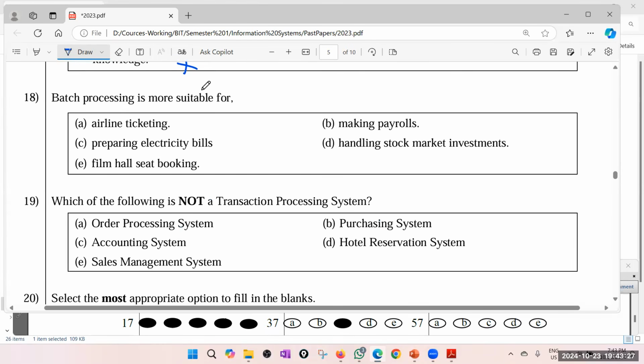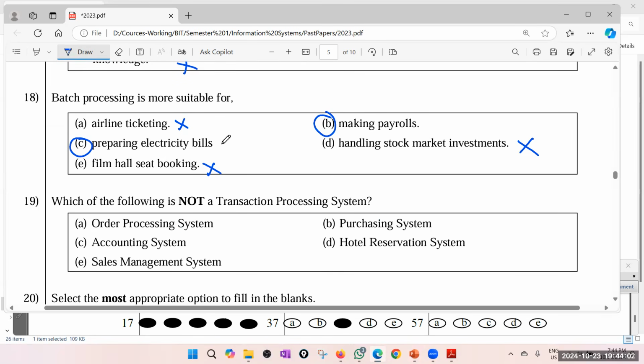18. Batch processing is more suitable for airline ticketing? No, we need to process it then and there. Preparing electricity bill, definitely. Making payrolls also okay. Handling stock market investment, definitely real time. Film hall seat booking, definitely real time, because otherwise two people will book the same seat. Okay, so now we have two answers: making payrolls, preparing electricity bills.